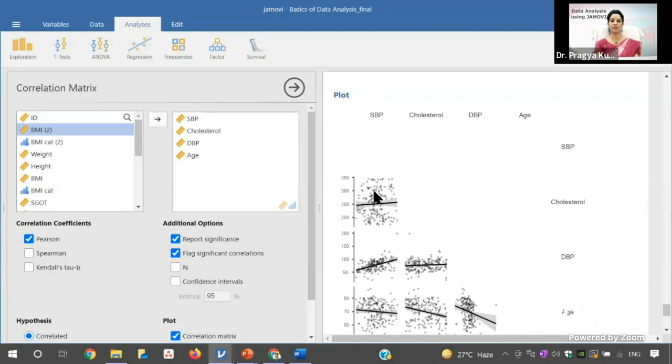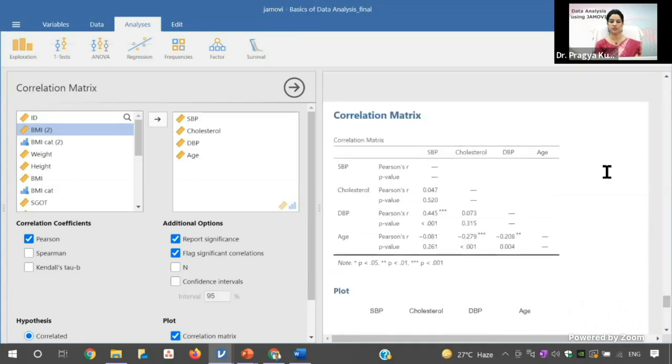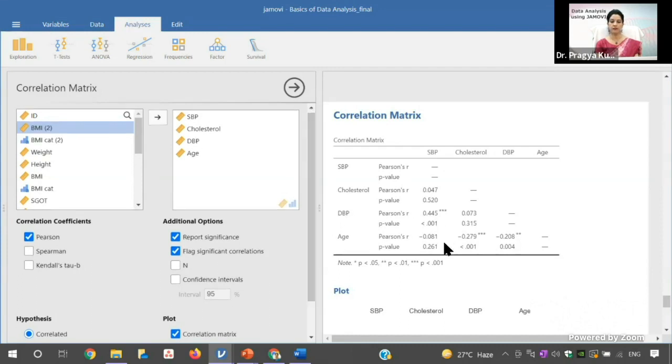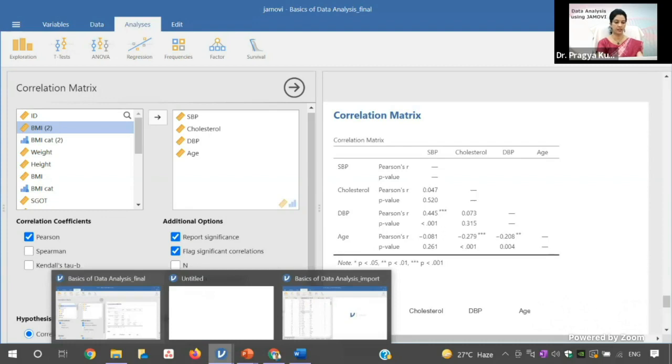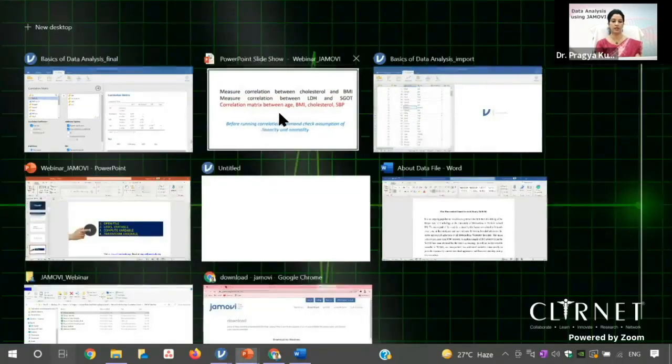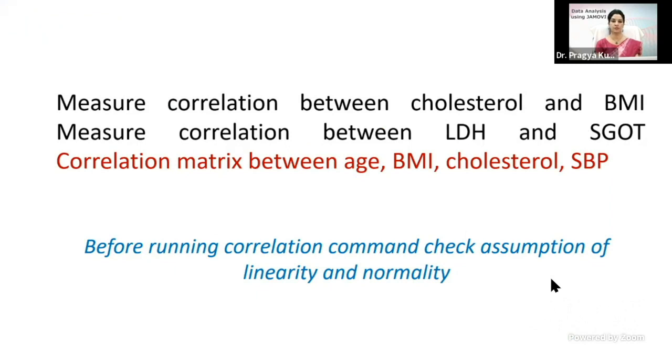This scatter plot is between this. So you have to take one variable from this row and one from the column, and the respective scatter plot will show you the linearity. So they are linearly related, and we know that they are normally distributed. So we are using the Pearson's correlation, and this is the correlation matrix, which you can see here. And the direction, if you can see the value of these, it will show you whether it is positively correlated or negatively correlated. So this was regarding the correlation matrix and the correlation between the two variables.